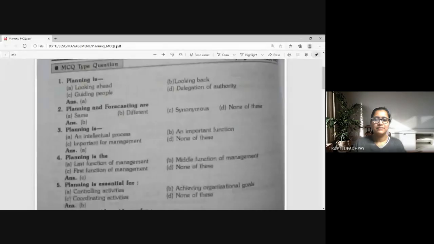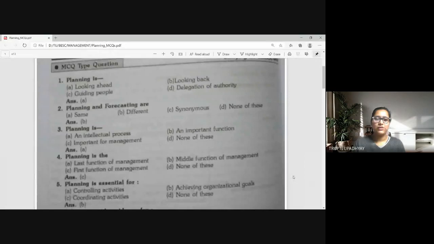So let's start then. The first question: planning is. I'll be taking the MCQs with the options as well. For your help, I have also given the answers here, but let's first discuss it, and you can also analyze your answers, right? Planning is: A, looking ahead; B, looking back; C, guiding people; D, delegation of authority.